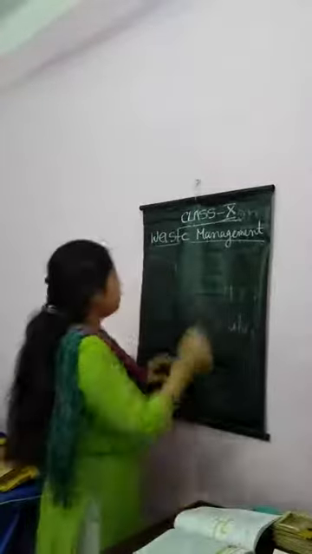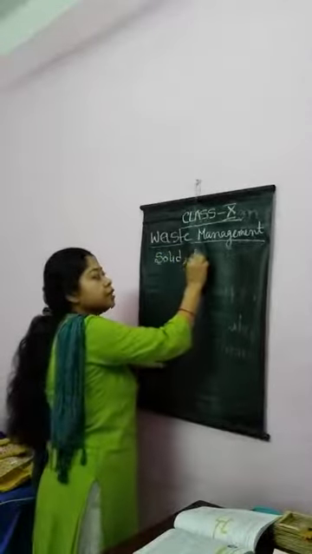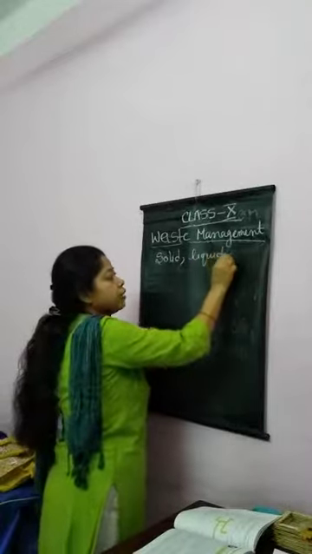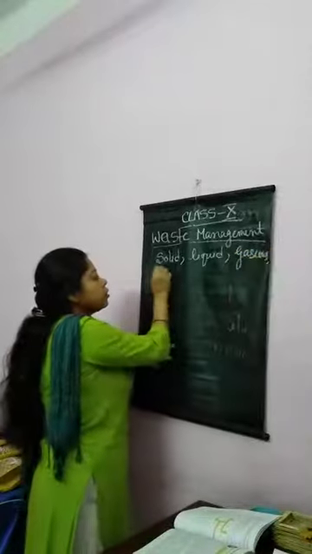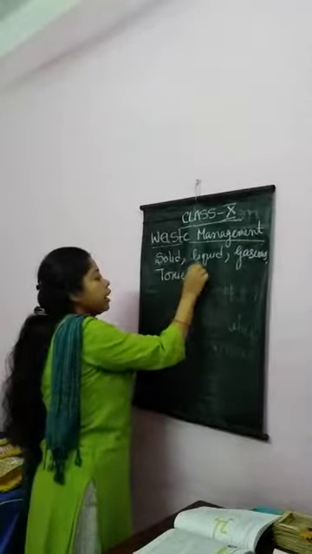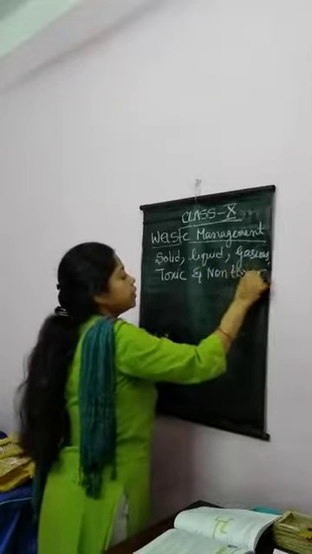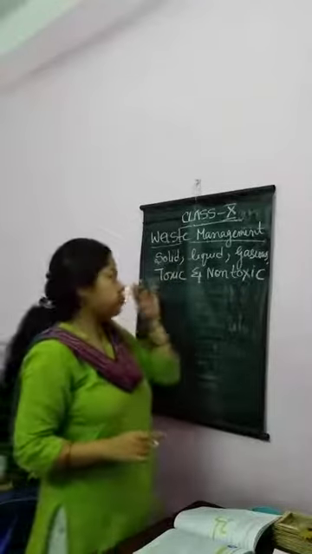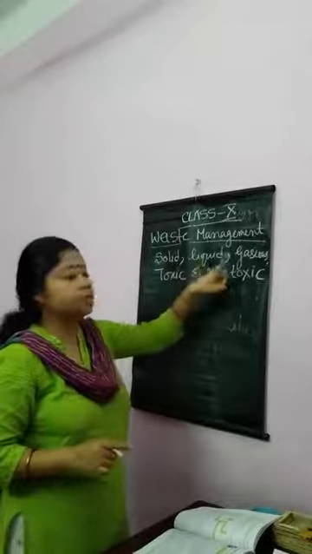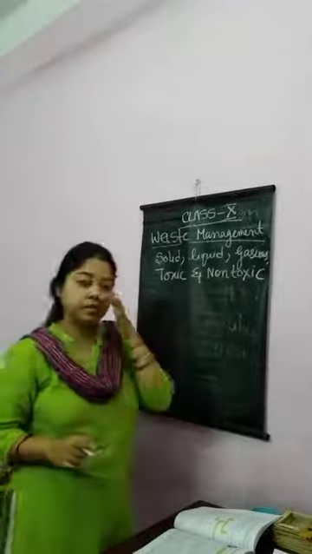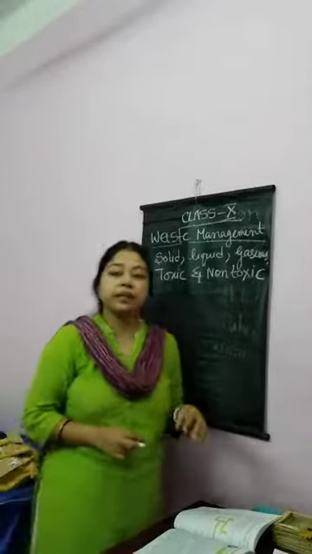The 5 types of waste are solid waste, liquid waste, gaseous waste, toxic waste, and non-toxic waste. These are the 5 types of waste: solid, liquid, gaseous, toxic and non-toxic. So, we will discuss each one by one along with examples.